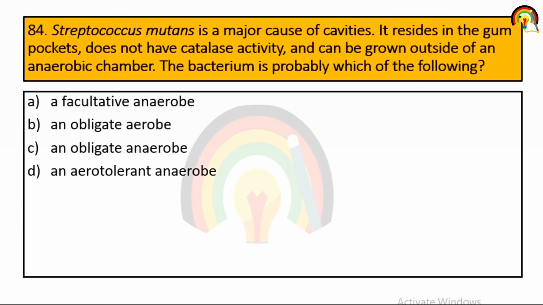Next one, Streptococcus mutans is a major cause of cavities. It resides in the gum pocket, does not have catalase activity, but can be grown outside of an anaerobic chamber. The bacterium is probably which of the following? So the bacterium is probably an aerotolerant anaerobe.